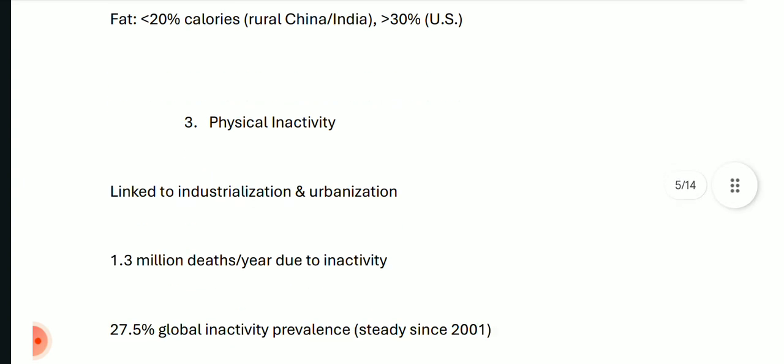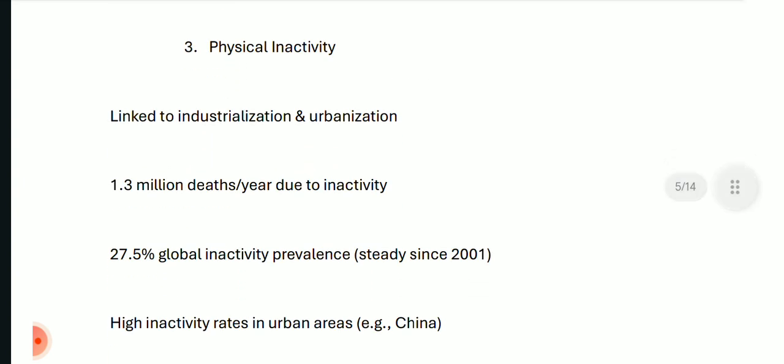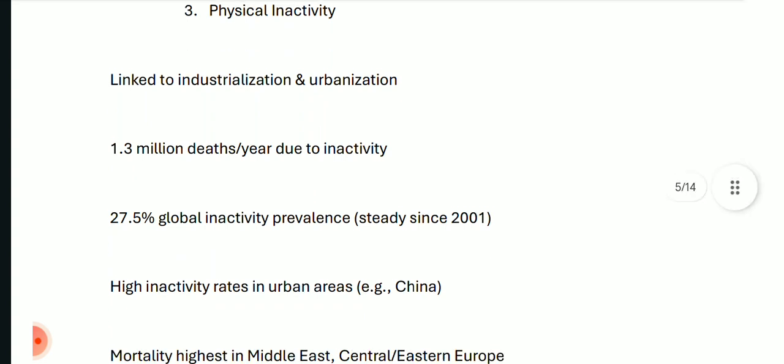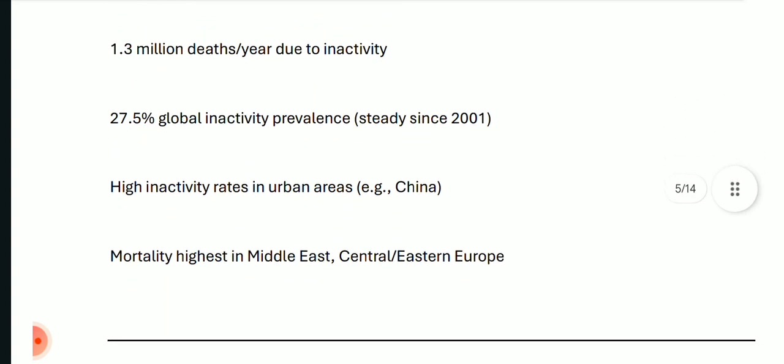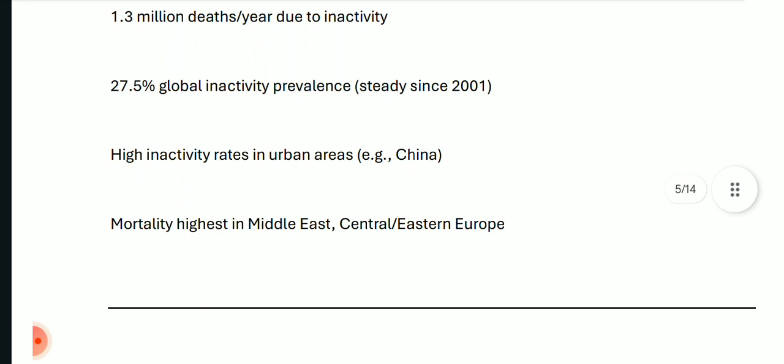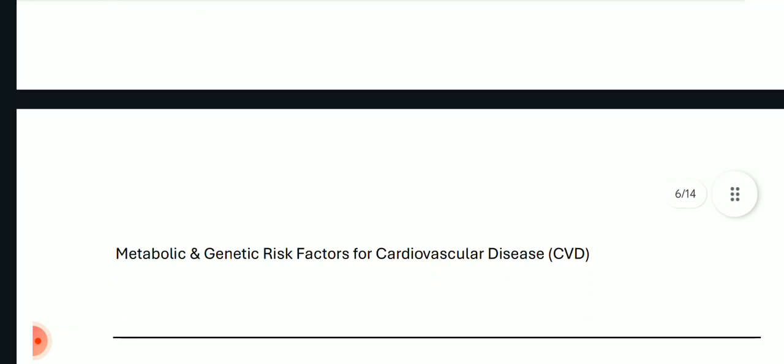Okay. Now physical inactivity, this is linked to industrialization and urbanization, because people don't have time, so they are not able to work out. 1.3 million deaths per year are due to inactivity. 27.5% global inactivity prevalence has been there since 2001. Okay, high inactivity rates are in urban areas, for example, China. Mortality is highest in the Middle East, Central and Eastern Europe.